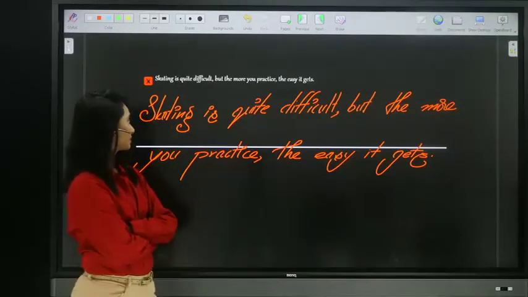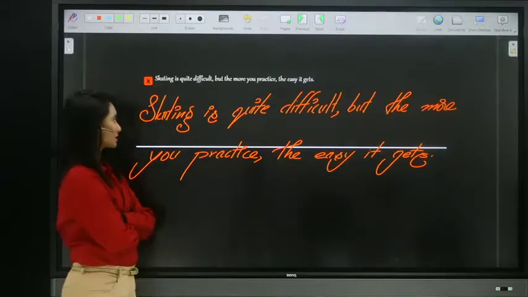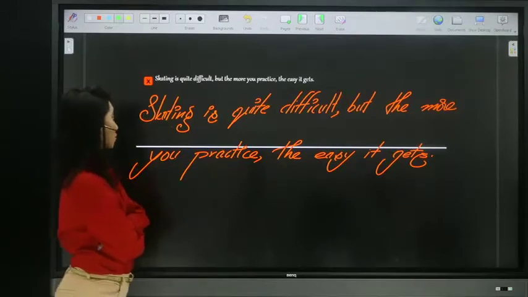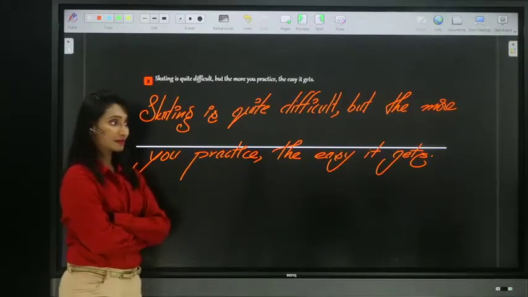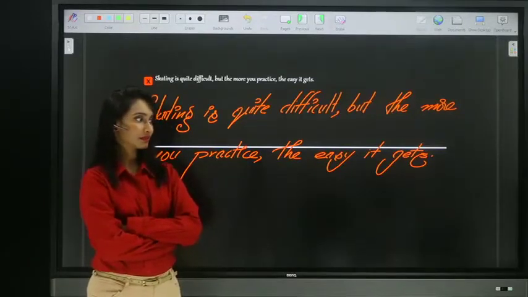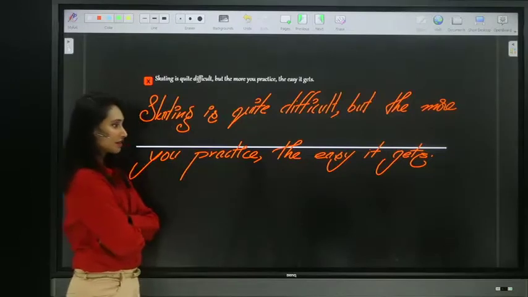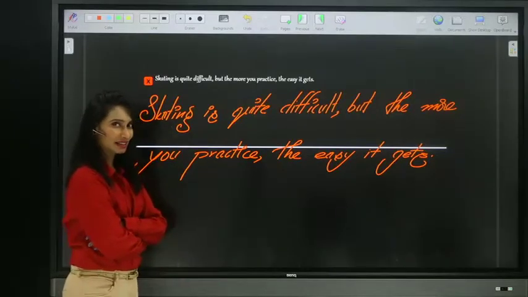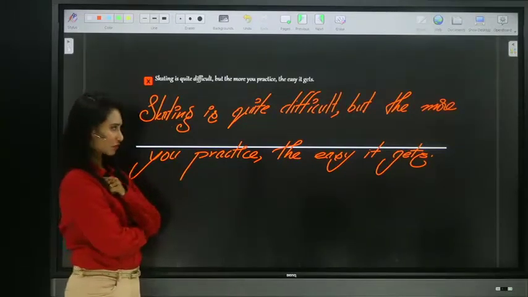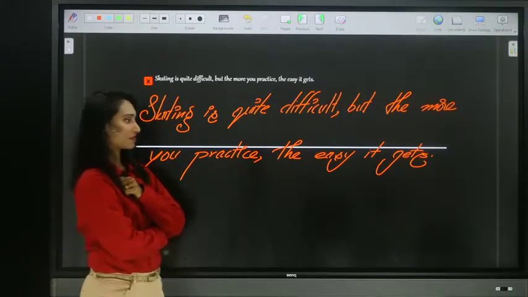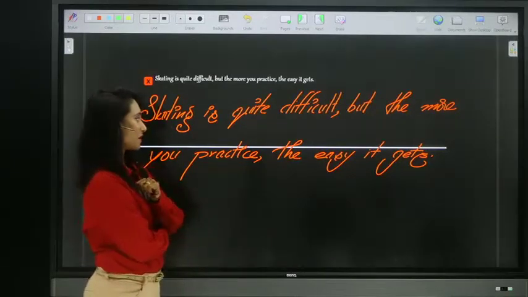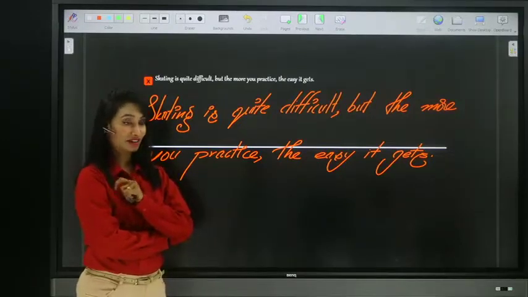Quick, guys. It's quite an interesting sentence. Skating is quite difficult, but the more you practice, the easy it gets. Quick, guys. Angela, no error? No, Angela, there is an error. It's a very fine error. Just check it out. You feel like there is no error. Most of the people feel the same. So there is no error, but there is an error. A fine one.